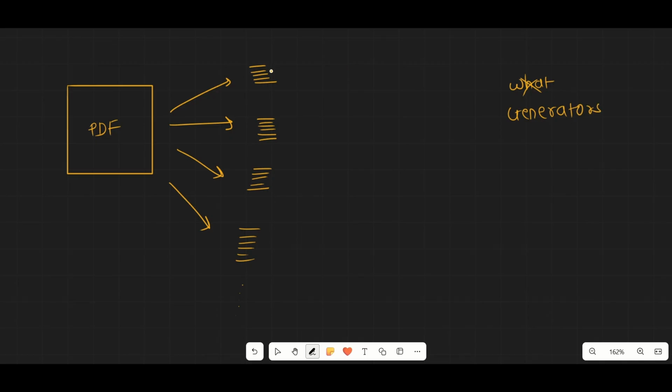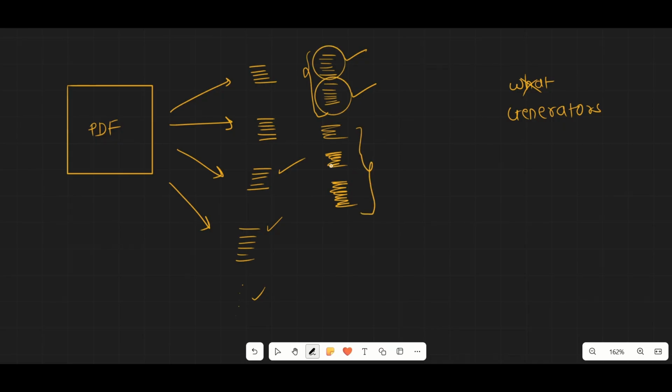Let's say all the words you're seeing are split into 500-word chunks, and the first two 500-word chunks belong to one page of the PDF, and these three belong to the same page.